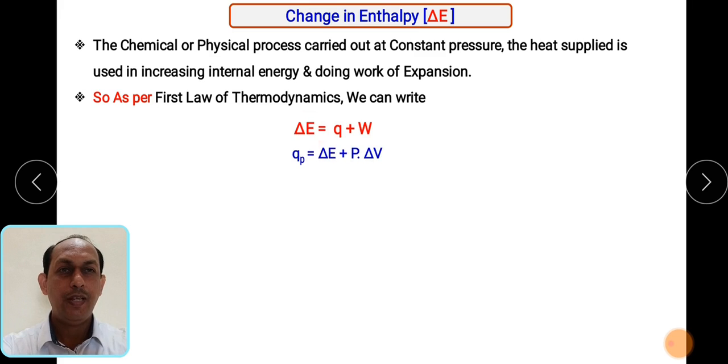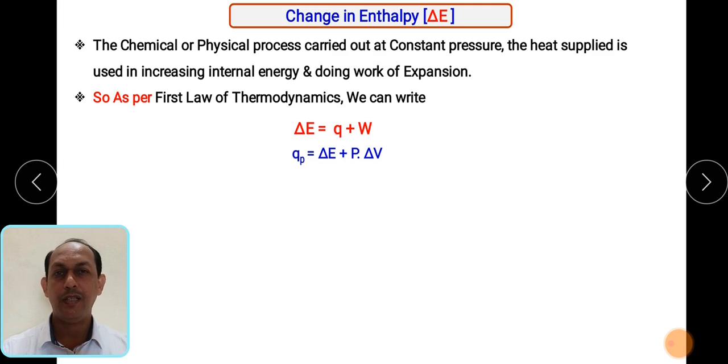As we know, this particular process is carried out at constant pressure. Any process carried out in an open system, in the open atmosphere, has constant pressure. Suppose we place a beaker here on the table, that will have constant pressure.